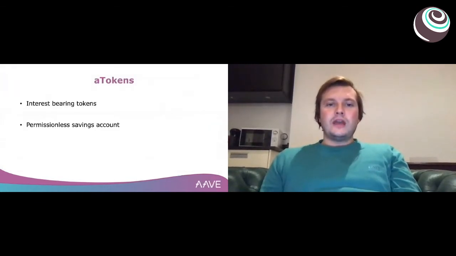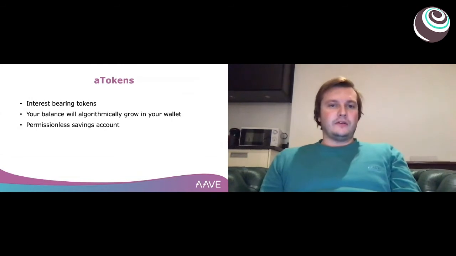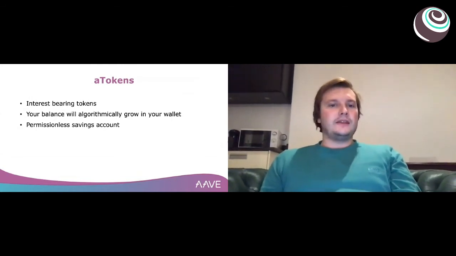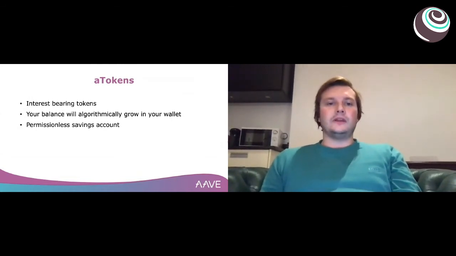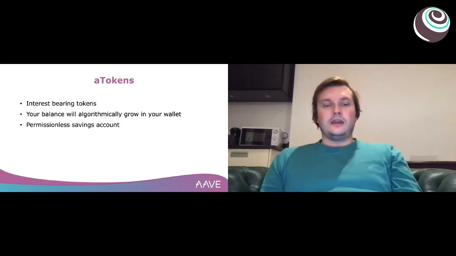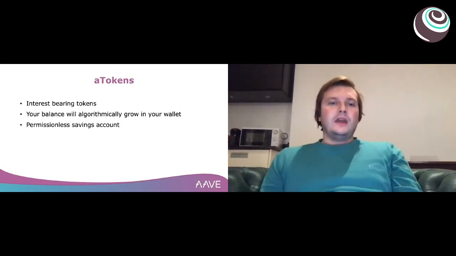One interesting thing we have at Aave is practically so-called A tokens. A tokens are interest-bearing tokens. It's practically a deposit note that you get when you deposit into Aave. And what's interesting here is that when you deposit, let's say 100 DAI into Aave, you get in return 100 ADAI.